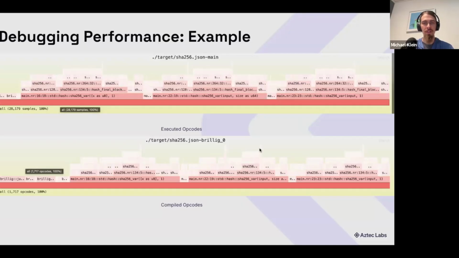Well, I don't know of an easy way to just kind of flip the flame graph upside down. What can happen is that many of these tips are repeated operations, or even operations like add or multiply that are very simple, but could be improved by unconstrained calls. So it's worth looking at the tips of the flame graph as well for any large chunks and seeing if it's repeated and seeing if those could be potentially batched or moved into unconstrained.